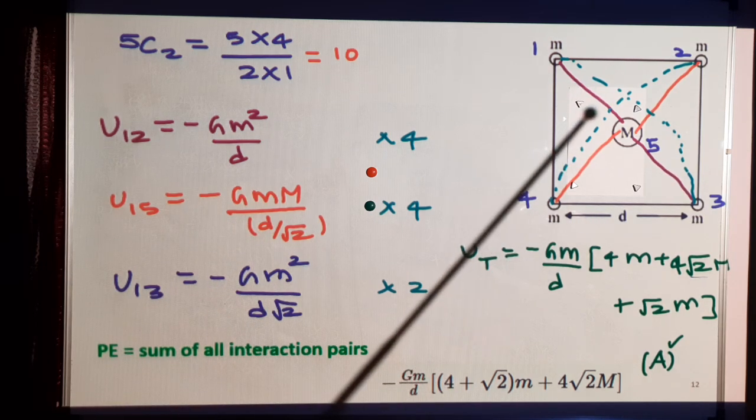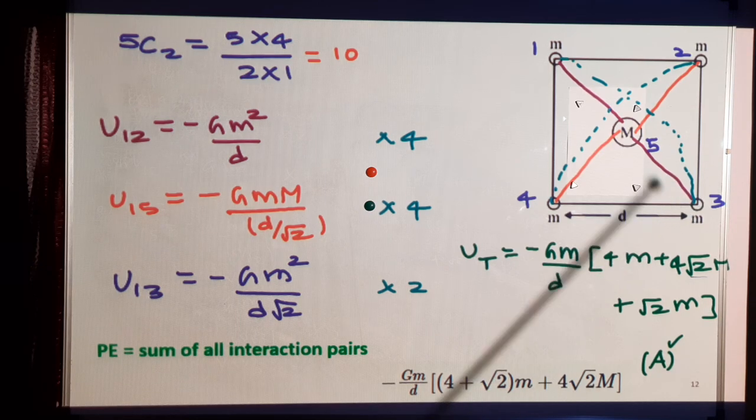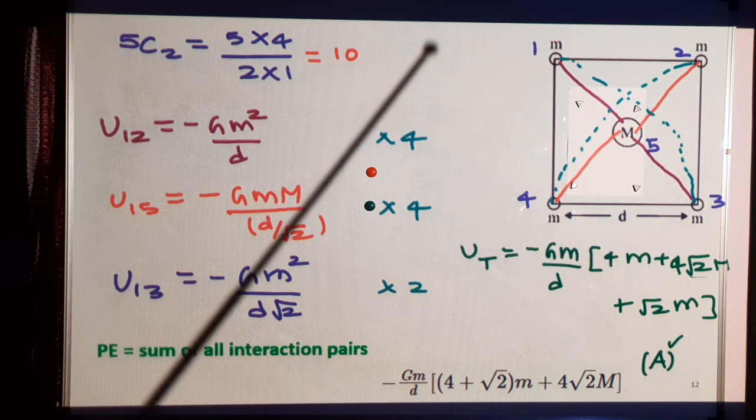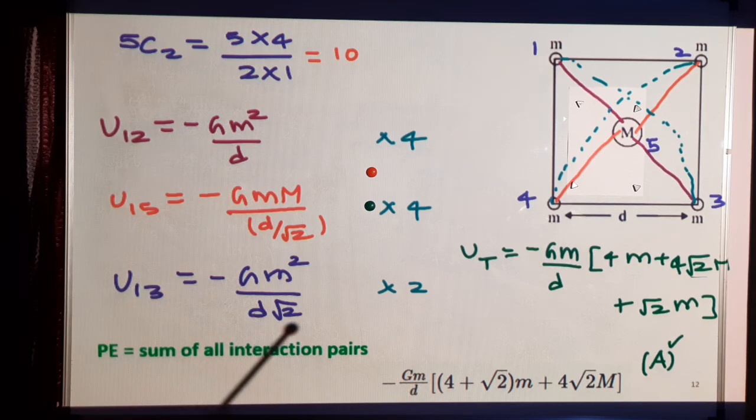The long diagonal is root 2 times d, half of that is d by root 2, and 4 of them are there. And U13, the long diagonal, is G m square by d root 2, and 2 of them are there, 2 long diagonals. So the total energy is the sum of these with these numbers put here. So this is the answer.